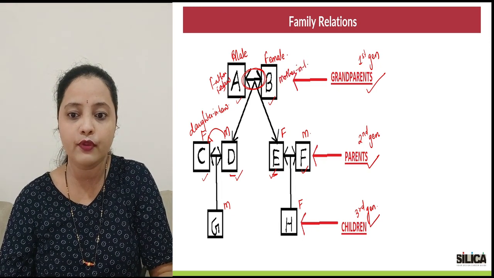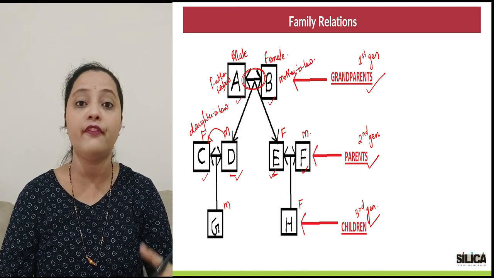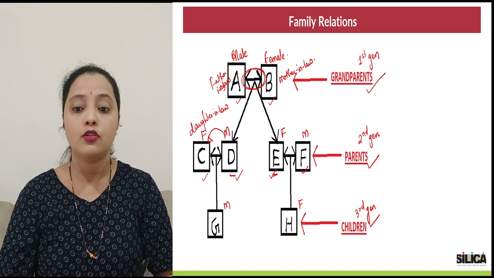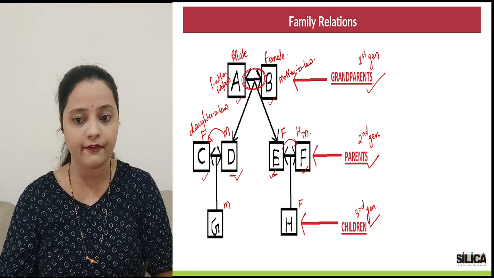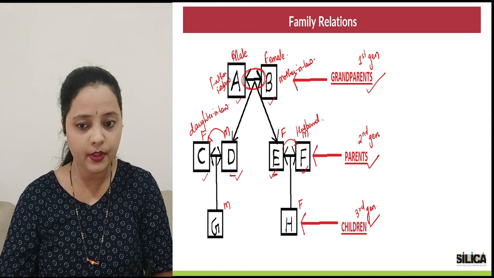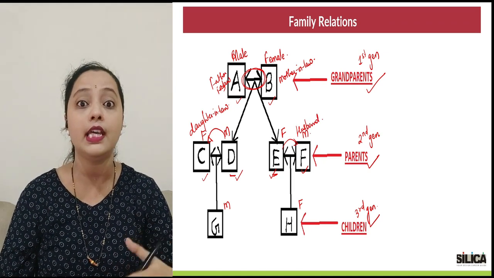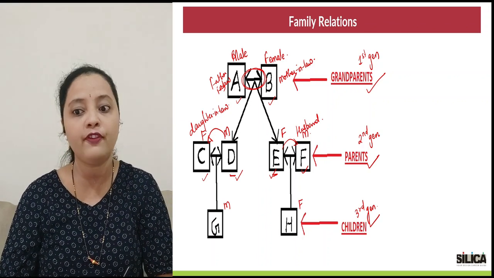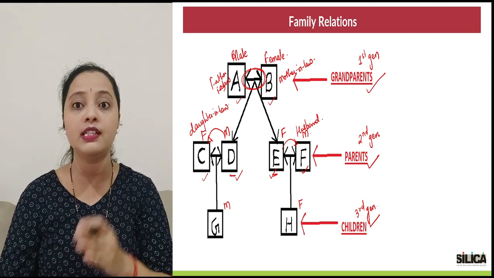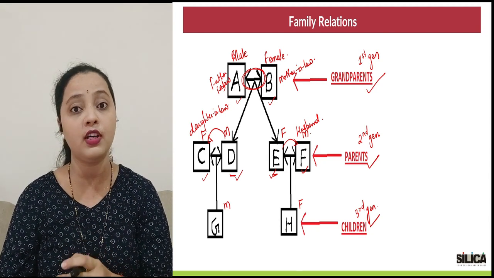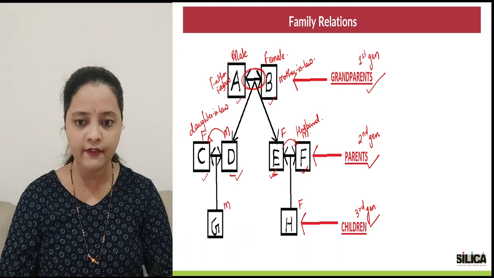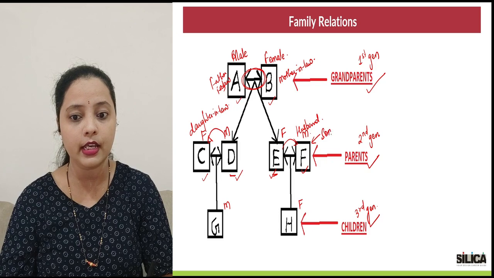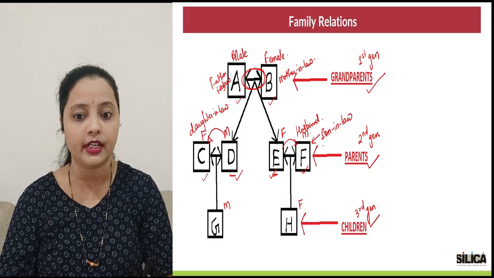Now the same relation would hold true for the spouse of any other child of A and B. So A and B have a daughter, that is E. The husband of E, that is F. For this person, again A and B would be his in-laws, that is mother-in-law and father-in-law. Now who would F be for A and B? Just like C was their son's wife, so she was their daughter-in-law, similarly F is the husband of their daughter, so F is going to be the son-in-law. This would be the term that I would use.